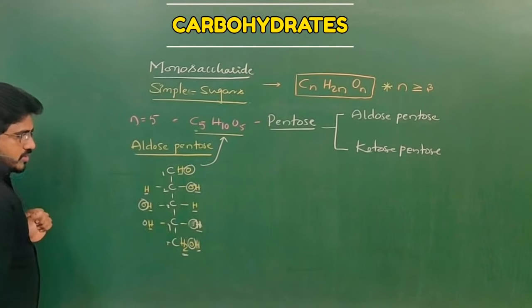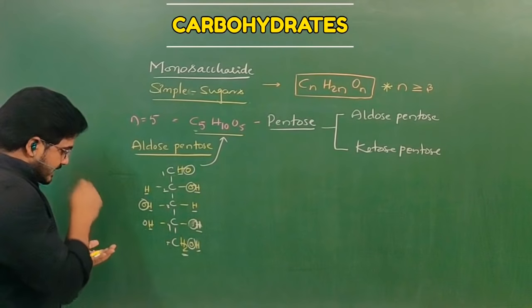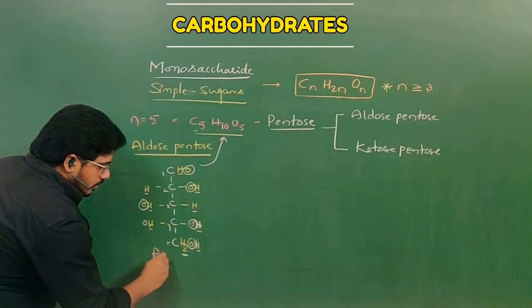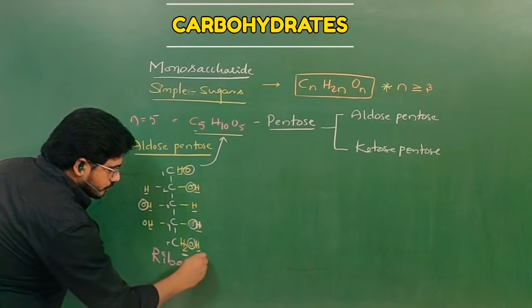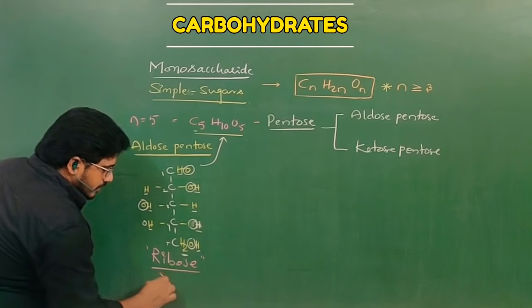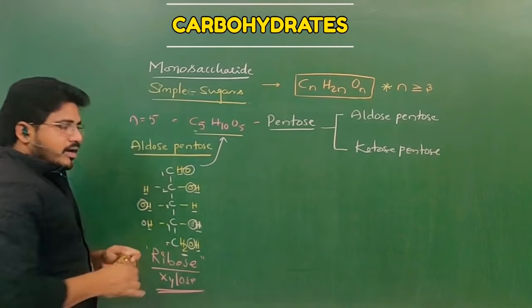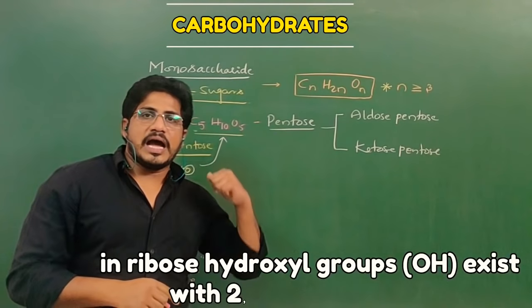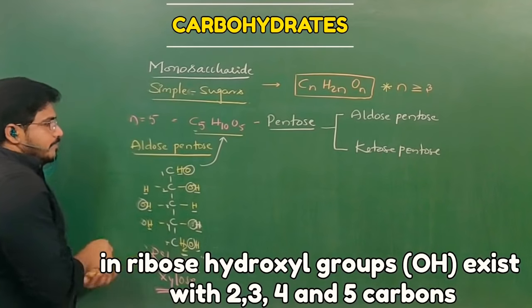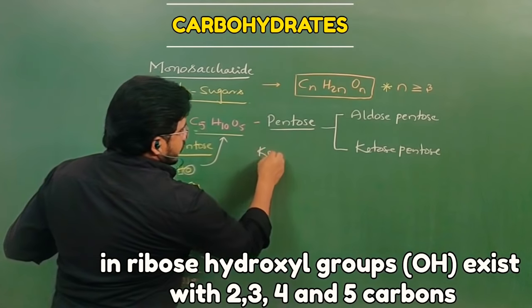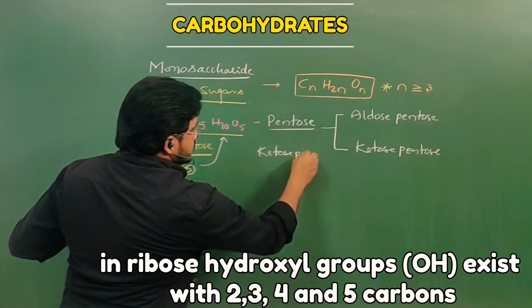Then that is called pentose. Aldose pentoses. Example, ribose is the best example, and also xylose. These two are very known examples of aldose pentose. Then let us see another one, that is ketose pentose.